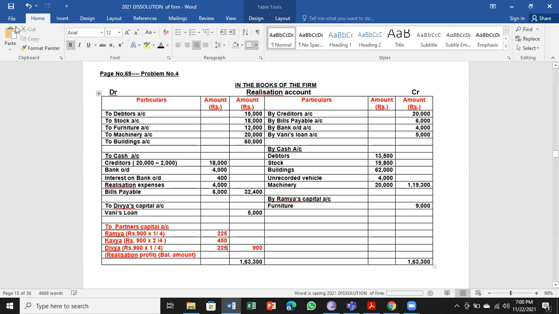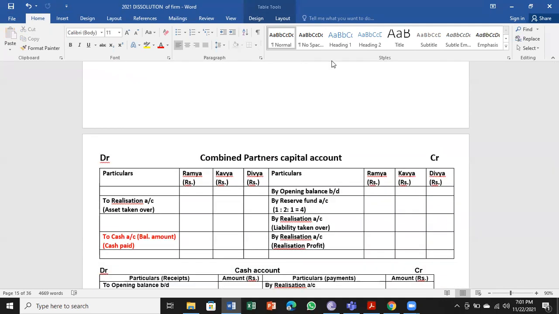225. So there is a realization profit here because credit was more and debit was less. So we have got a balance of rupees 900. Between debit and credit the difference is 900. The meaning of that is realization profit, and that has been divided among the partners in the ratio 1:2:1. This is the realization account part of it.